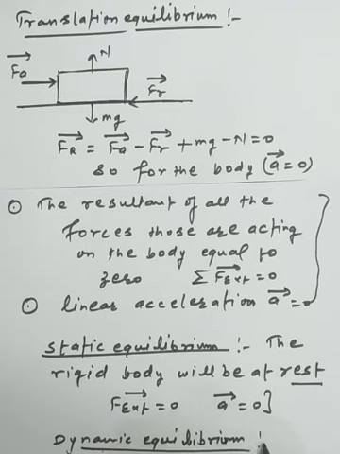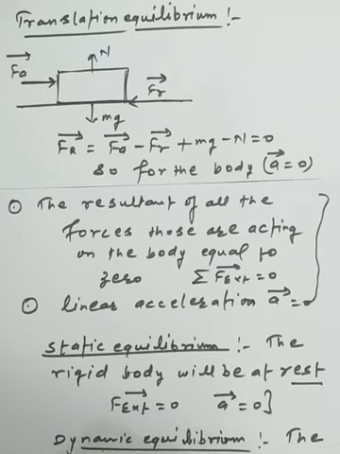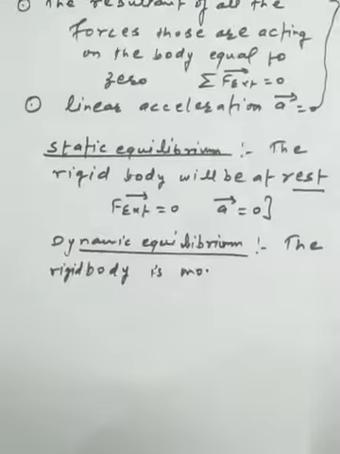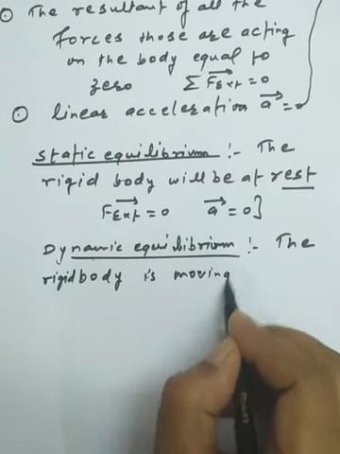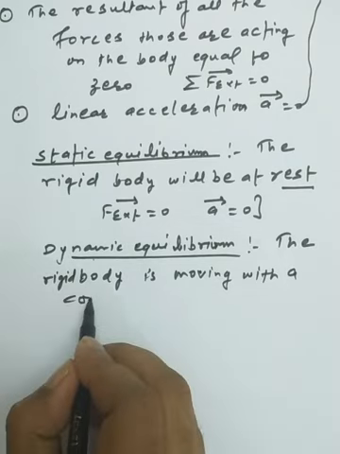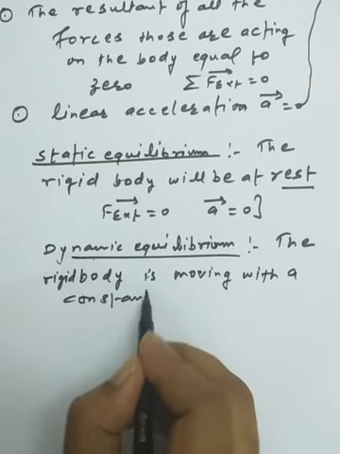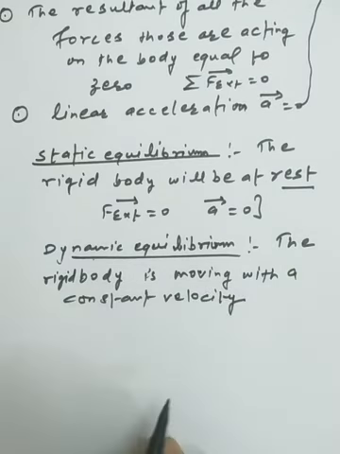In dynamic equilibrium, the body, or the rigid body, is moving with a constant velocity.